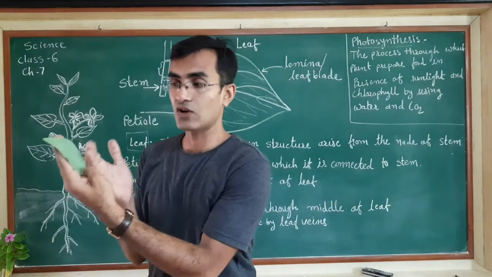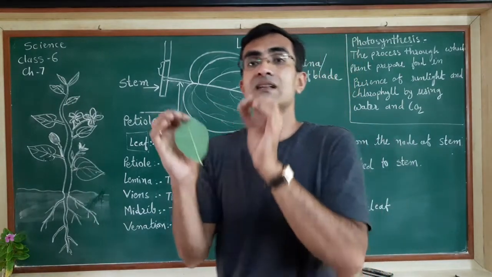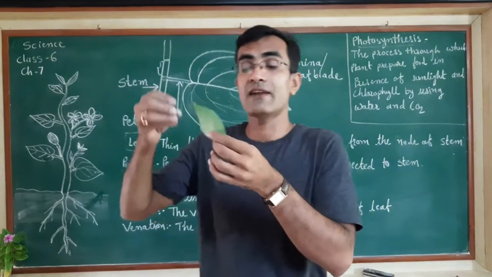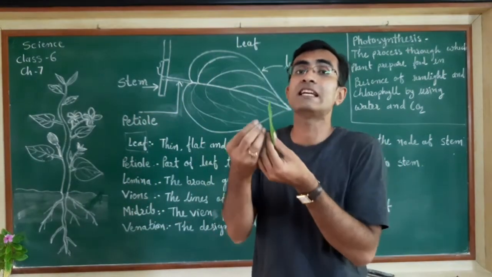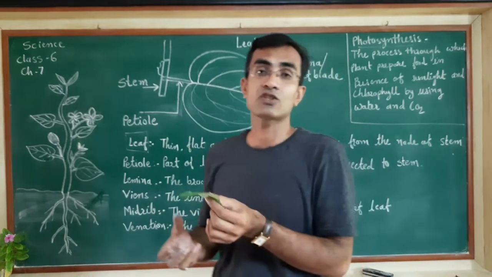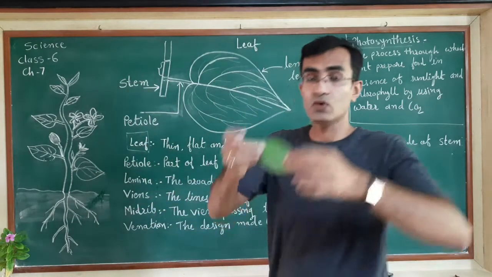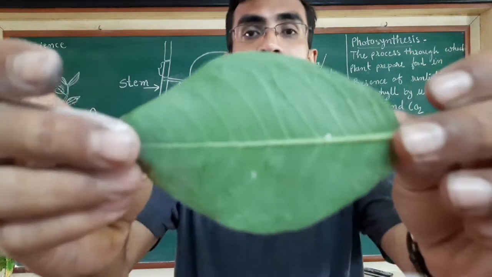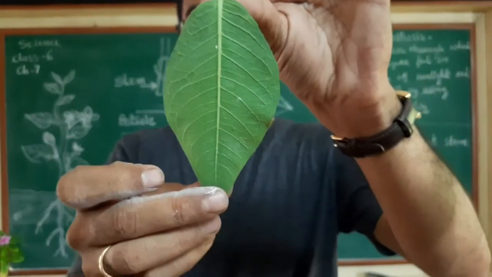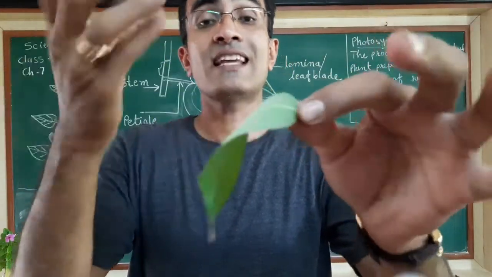But in case of the leaf, they supply the minerals and nutrients to the leaf surfaces, and whatever the food is prepared by the leaf, that get collected by the veins and go back into the different parts of the plant. So if you closely observe this leaf, you can observe the veins. The structure of the vein is different, that we will understand.